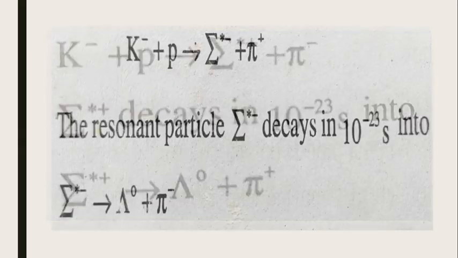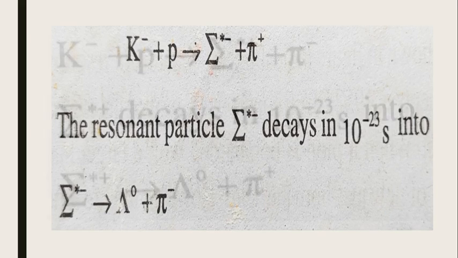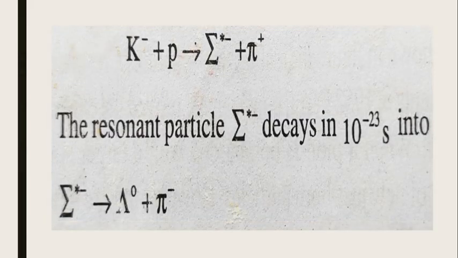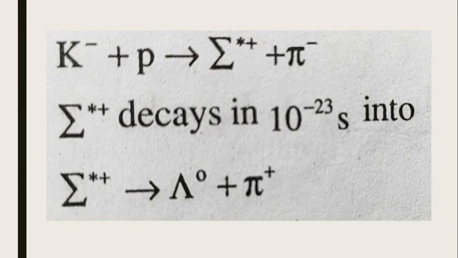And there is another option for the formation. Initially we saw that K minus plus proton gives you sigma plus star plus pi minus. There is another option also, that is K minus plus proton will give you sigma minus star plus pi plus. Here also charge is conserved. Here sigma minus star denotes the resonant particle which will decay into lambda 0 plus pi minus. So another example of a resonant particle is sigma minus star, and in the above equation, sigma plus star is the resonant particle.